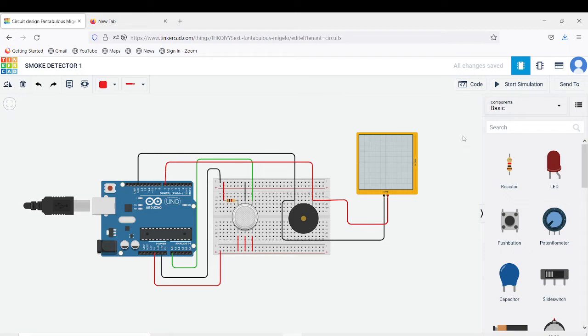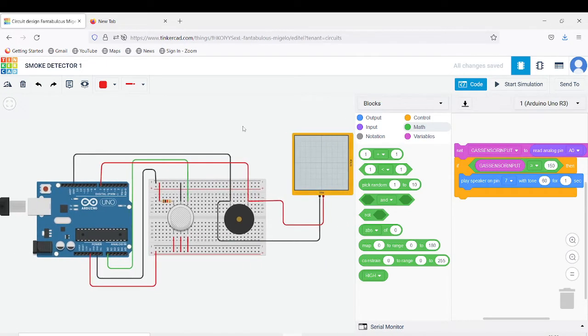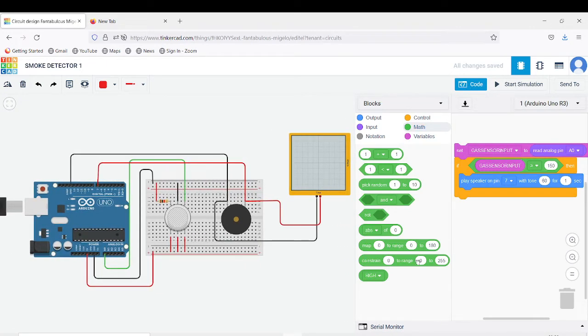Now I will show the code for this operation. So here you can see I have made this variable known as gas sensor input, and it is set to read the analog pin A0. I used an if then statement and set the gas sensor input to be greater than or equal to 150. So this green thing here is coming from the math option. If the gas sensor input crosses 150, and this is the smoke density, so this 150 is the smoke density.